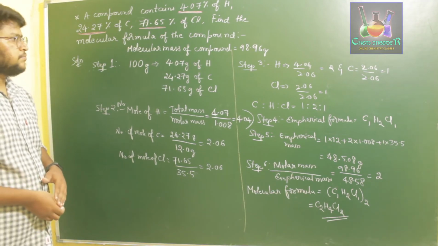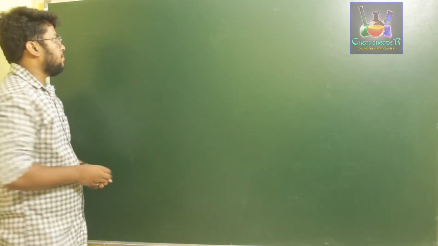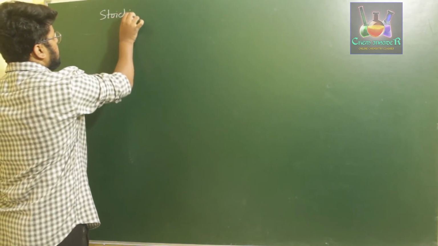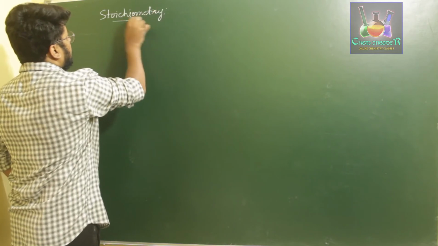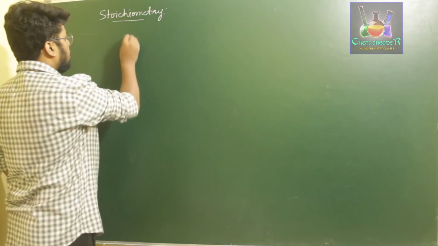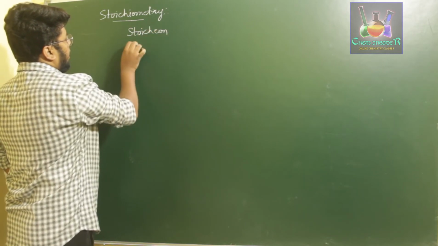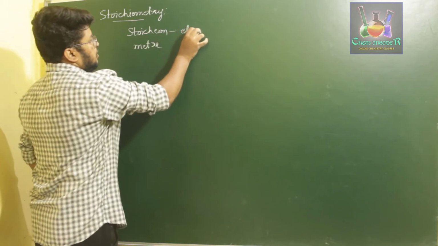Okay. Next we are going to discuss stoichiometric problems. So what is stoichiometry? Stoichiometry is a term derived from two Greek terms, stoichion and metron.